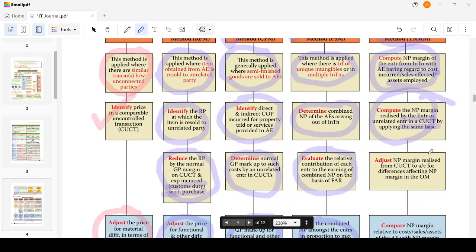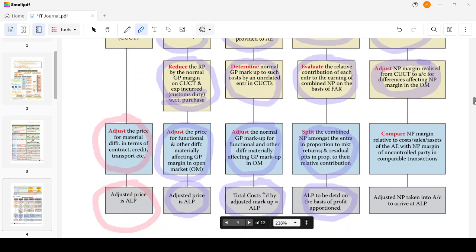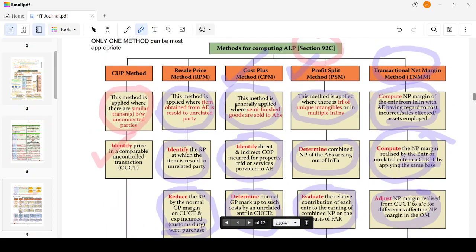Adjust the net margin realized from the comparable uncontrolled transaction to account for differences affecting the NP margin in the open market. Compare the net profit margin related to the cost, sales, assets of your enterprise with the net profit margin of the uncontrolled party, and the adjusted NP is taken into account to arrive at ALP. This could be quite confusing, but you will understand when the steps are being done.